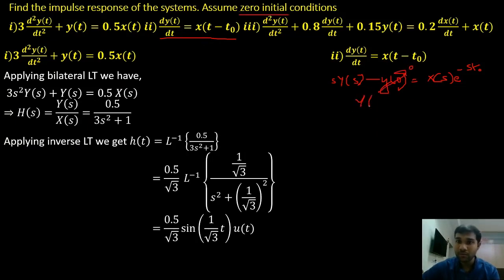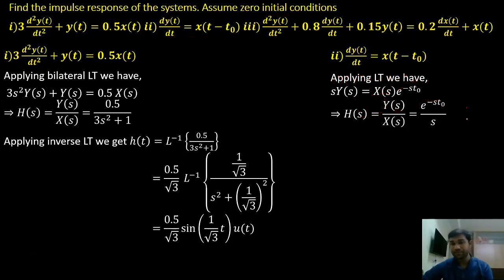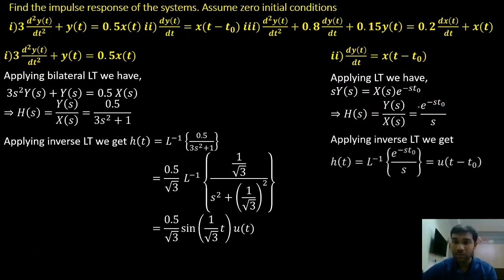So we have Y of s divided by X of s equals e power minus s t naught into 1 by s. Right, that is what we have as our transfer function. Y of s by X of s is nothing but the transfer function. Now we need to find the inverse Laplace transform of H of s to get the impulse response. So the impulse response is nothing but the inverse Laplace transform of e power minus s t naught divided by s.